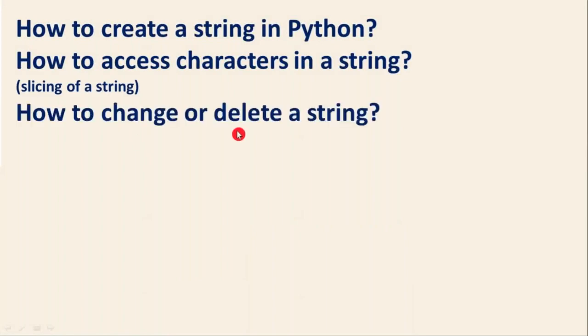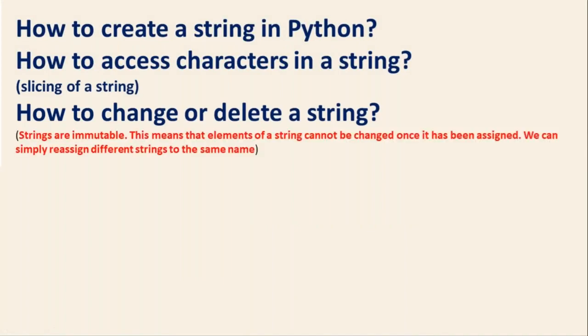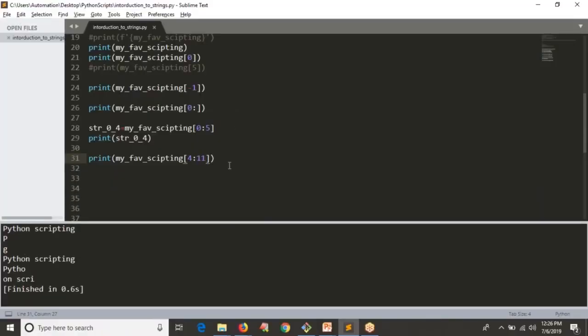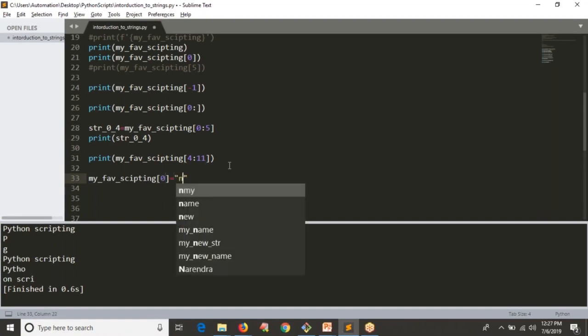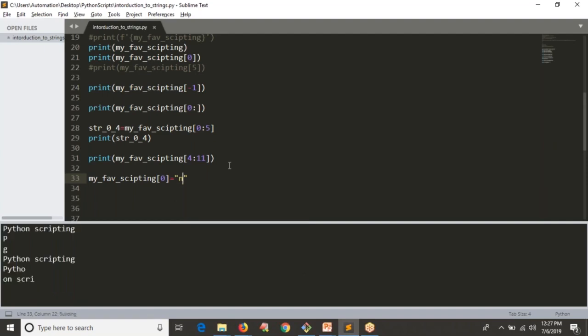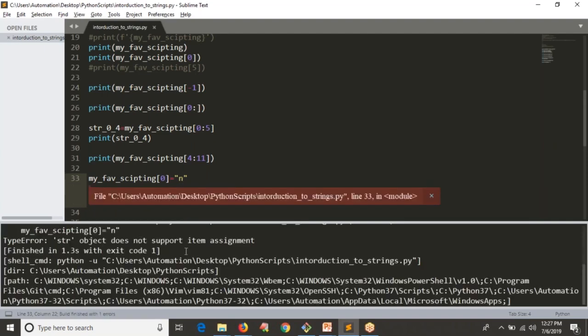So how to change or delete a string? So guys, strings are basically immutable. That means once you define your string, you cannot change part of your string, but you can completely delete it or you can completely assign a new string to it. Suppose if I try to modify the 0th index, this means the first character, with some other thing, let's say n. See, you are getting an error called string object does not support item assignment. So you cannot modify part of your string, right?